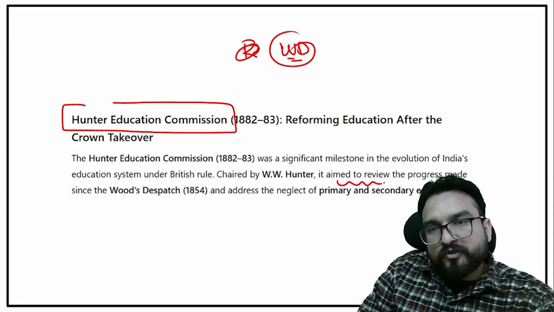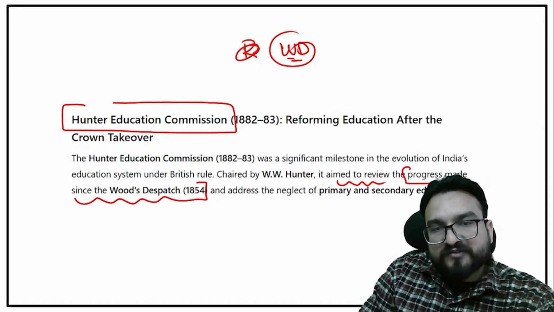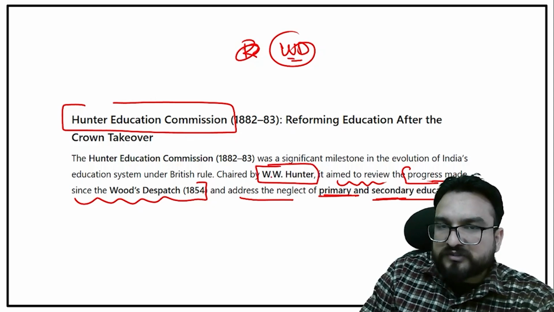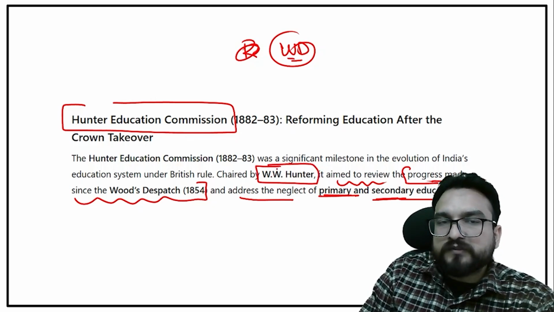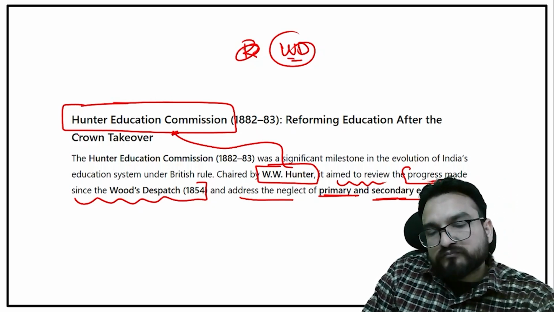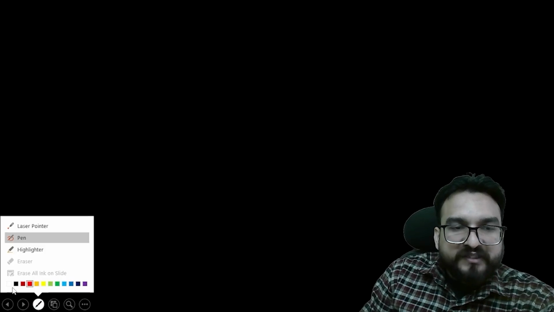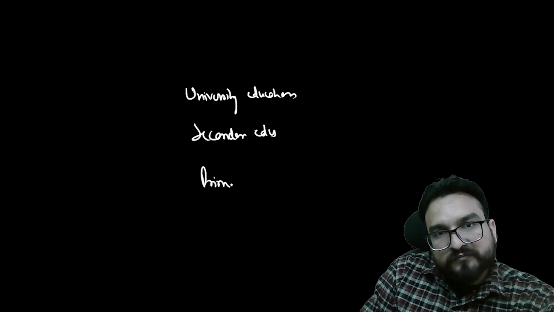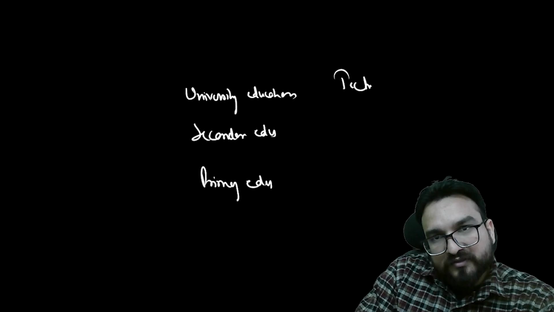You will see that it aimed to review the progress made since the Wood's Dispatch and address the neglect of primary and secondary education. Try to understand. First of all, W. Hunter was the chairperson over here. That's why this education commission was named upon his name. So what did he have to do? He asked about the types of institutions. Try to understand: there is university education, then secondary education, then primary education, and then technical education was also one wing.